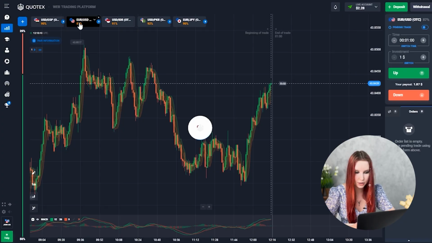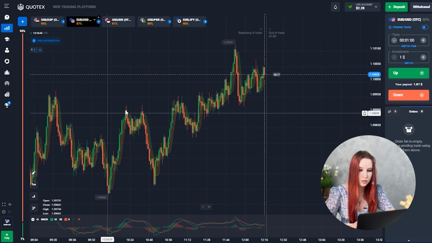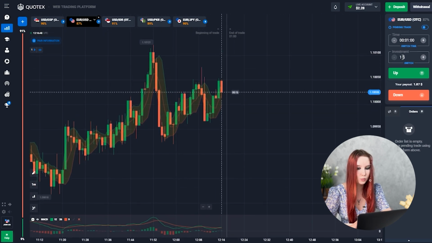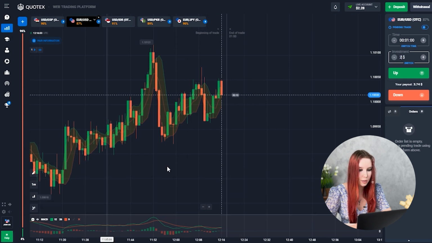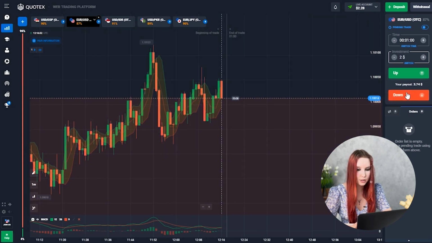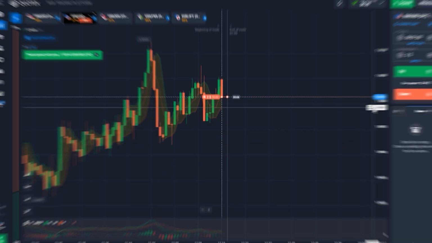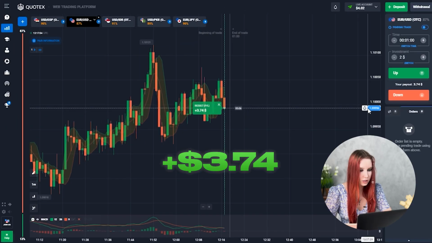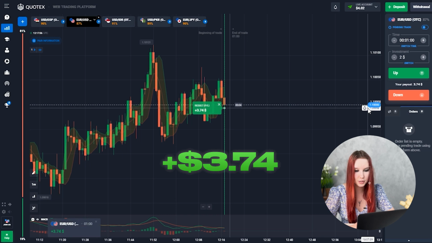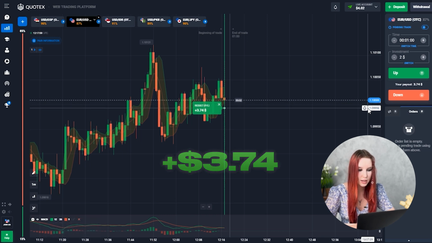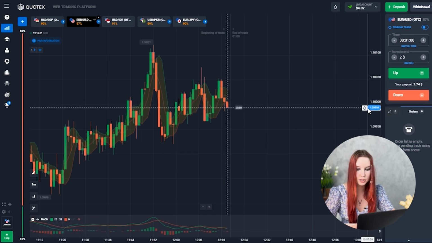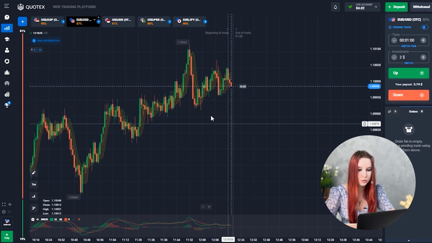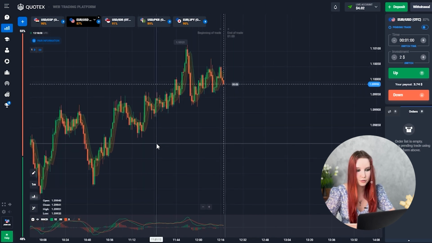What do we see here? It should be noted that it's moving in an upward direction, but I want to open a trade downward as price is near the upper Bollinger Band line. That's why the trade is down. Let's go. Another profit. As you can see, 1 minute was enough to make this profit. That's why I love binary options. Here you can make profits for the correct timing of your trade, not points like in Forex.